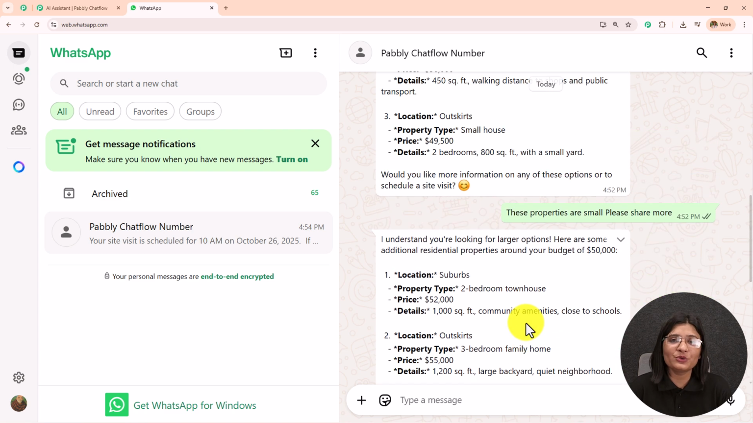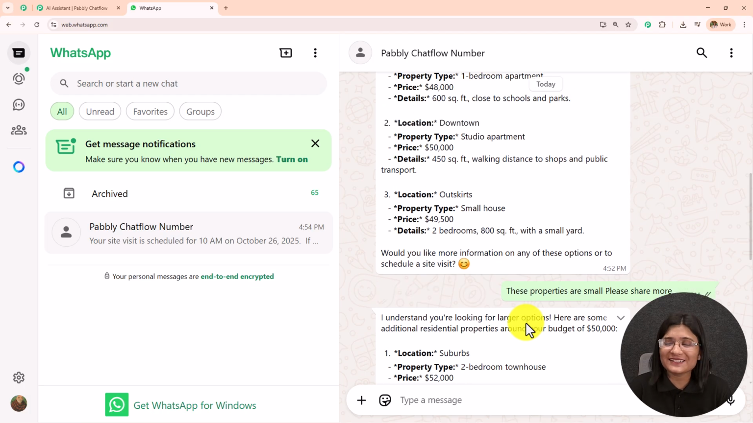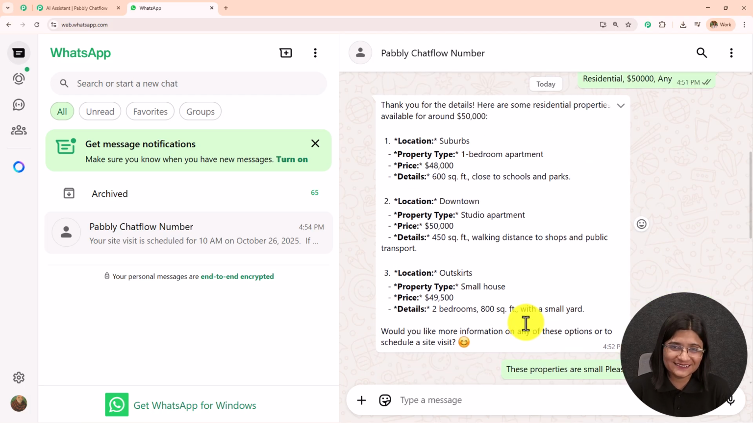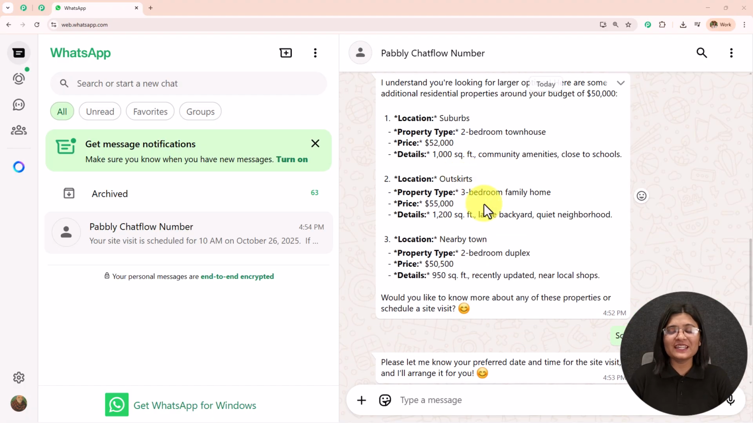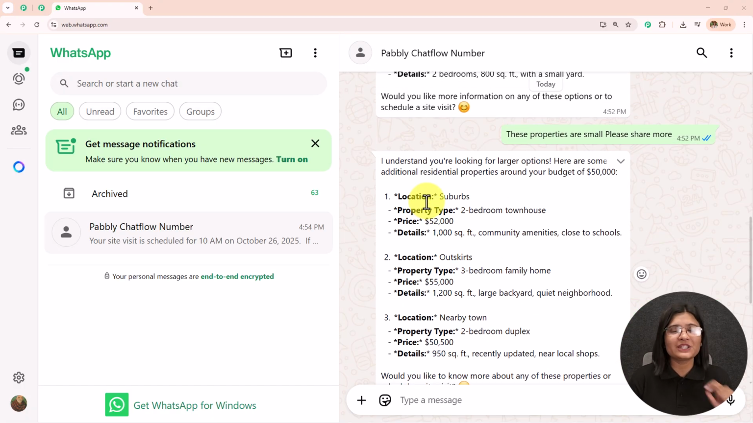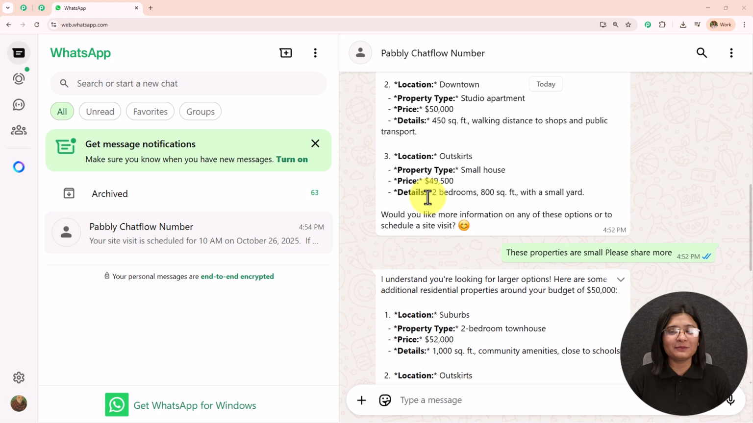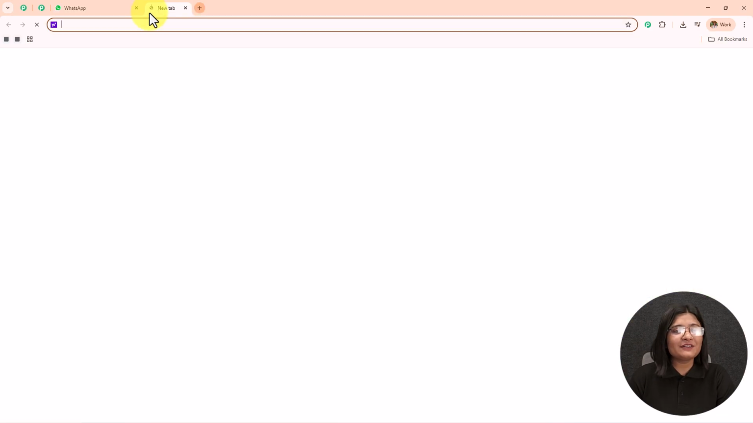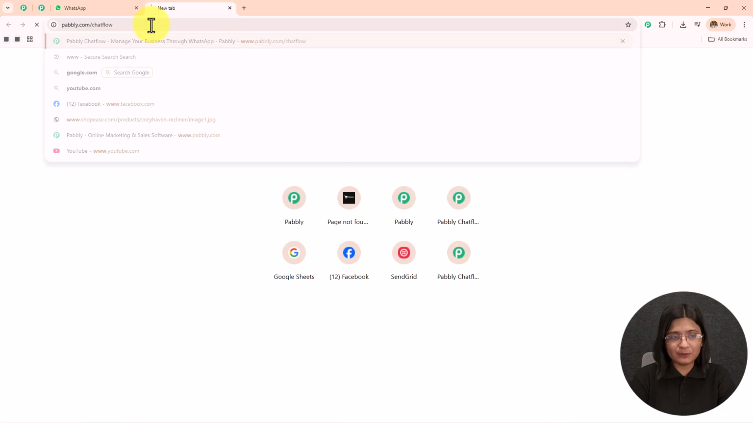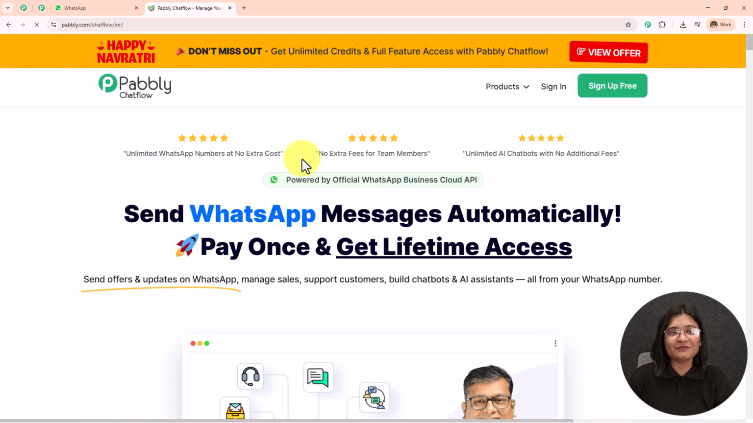And now if you want to learn how you can create this too, then let's start creating this from the beginning. So here in this video, we are going to see how we can create the AI agent to automate all our WhatsApp conversation using Pabbly Chatflow. To visit Pabbly Chatflow, we simply need to write www.pabbly.com/chatflow in the browser, and after browsing this website, we need to sign into our Pabbly Chatflow account.